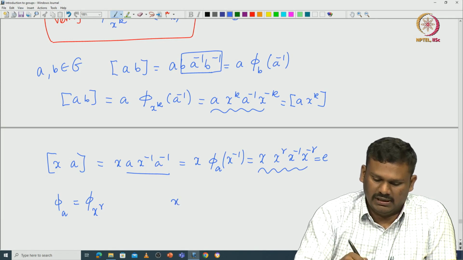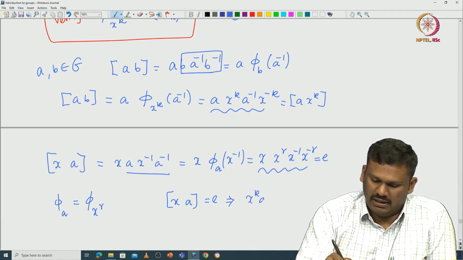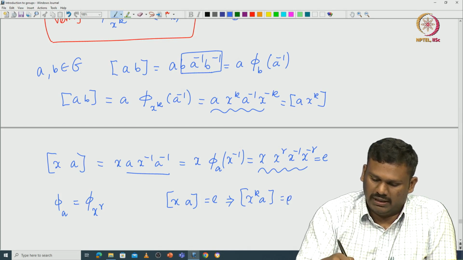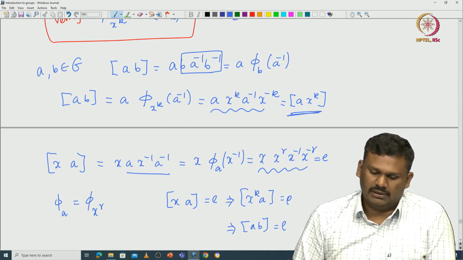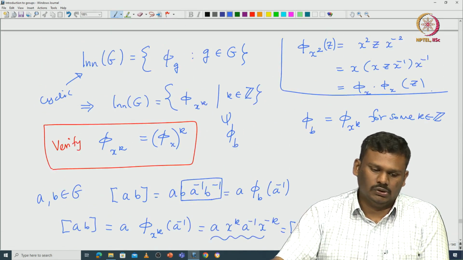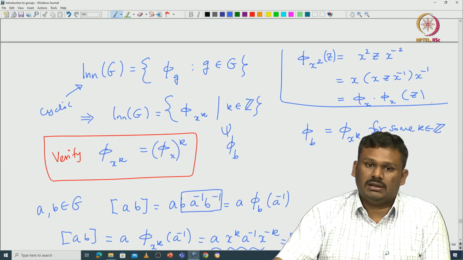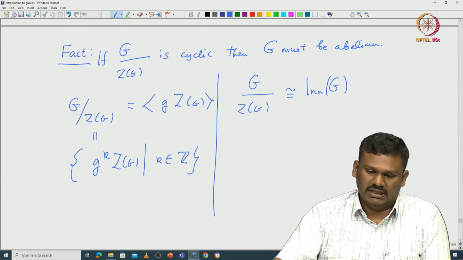So, that means x and a commute. Since x and a commute, that will imply that x^k and a commute. So, that means this a and b that we have started with commute. Okay. So, this is one way to prove, using the information about inner automorphisms of G, that your group G is abelian.